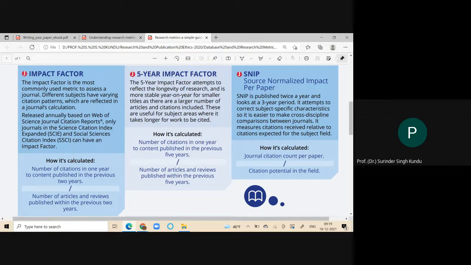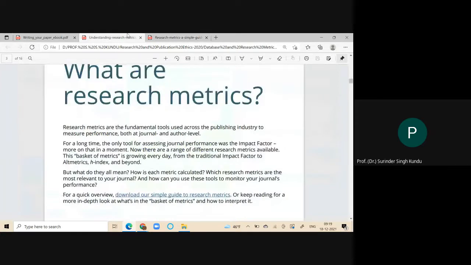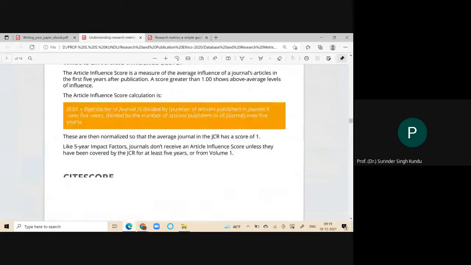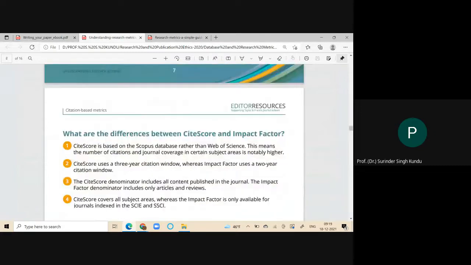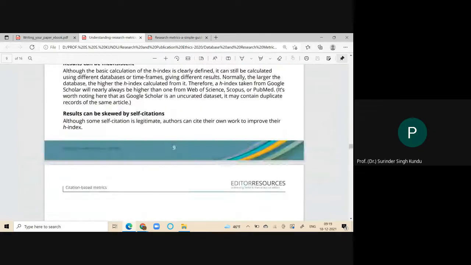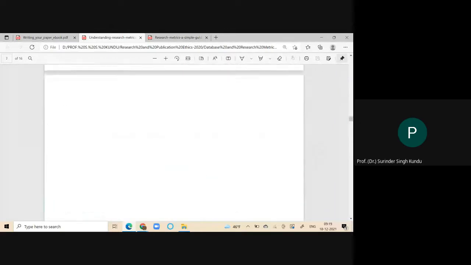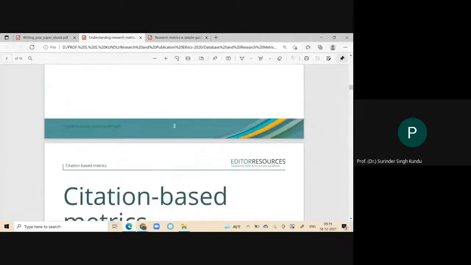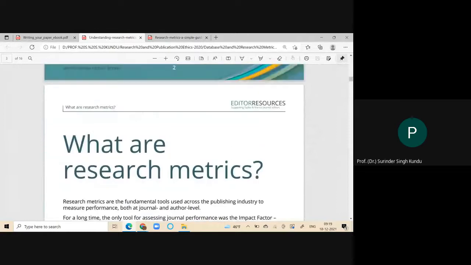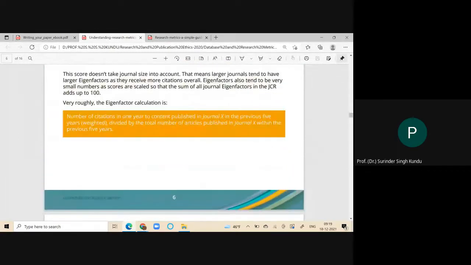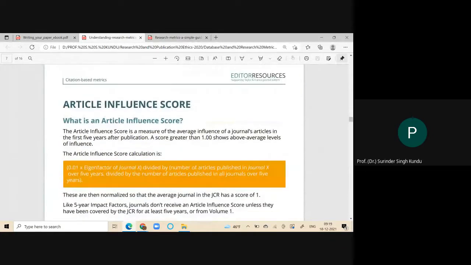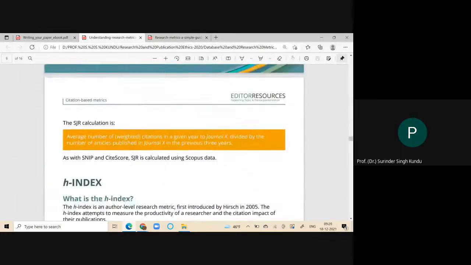SNIP is the next term. I have to elaborate it with another file because some details are available there. As far as CiteScore is concerned, that will be discussed later on. Here, SNIP is also part of the research metrics. This one.